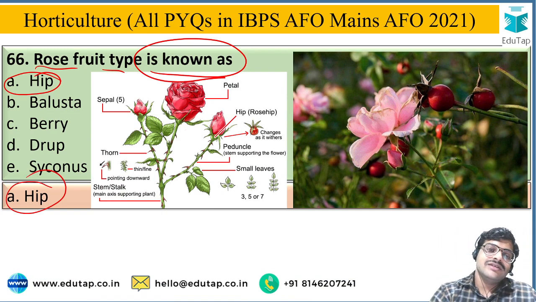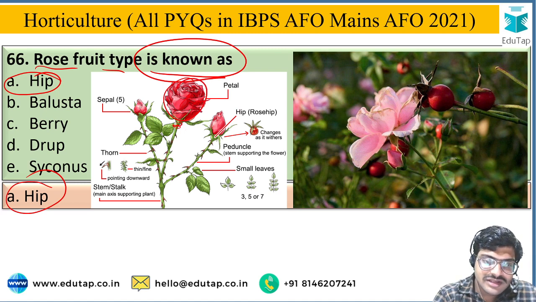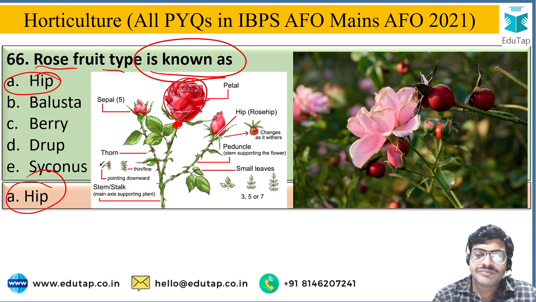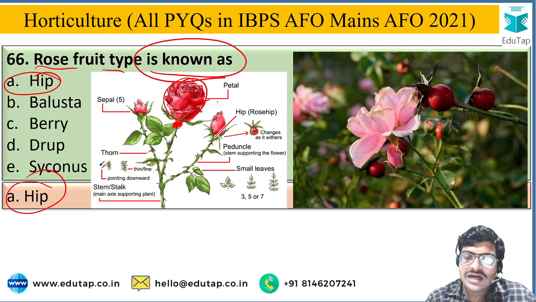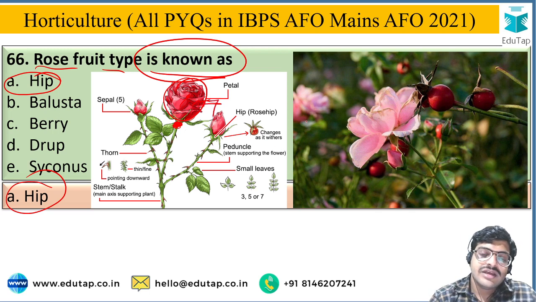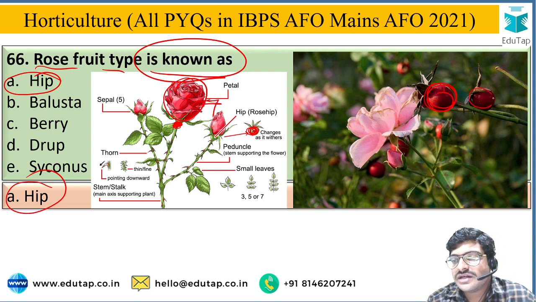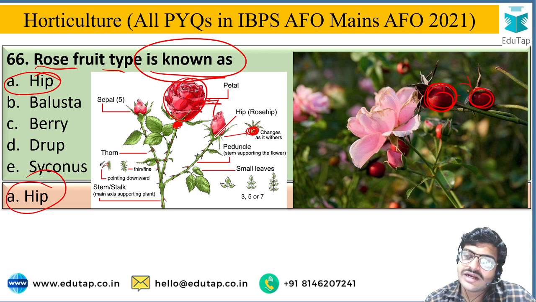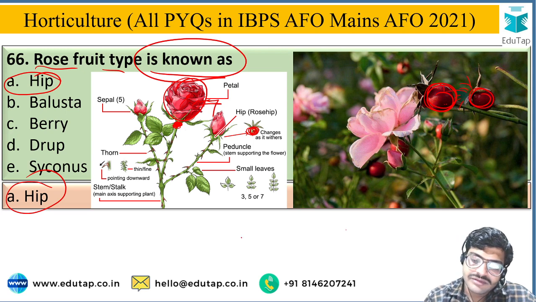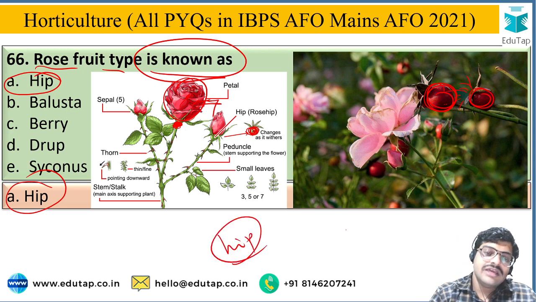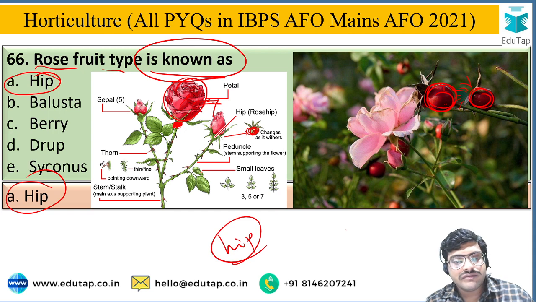So what is hip? So here is the flower, petals, and all. Here you can see the bottom portion of the stem is called hip. When the petals are withered, then the small fruit is formed, and in this image you can see this type of fruit. When all the petals and all the stamens wither, this type of fruit is called hip. H-I-P. Okay, hip is the fruit type of rose.